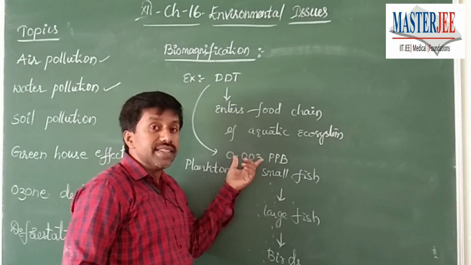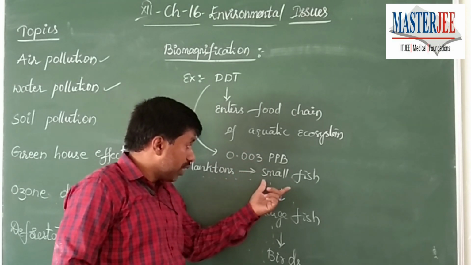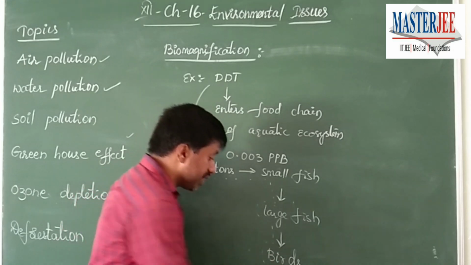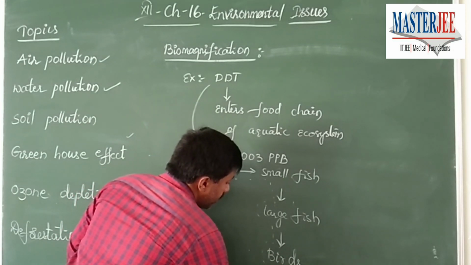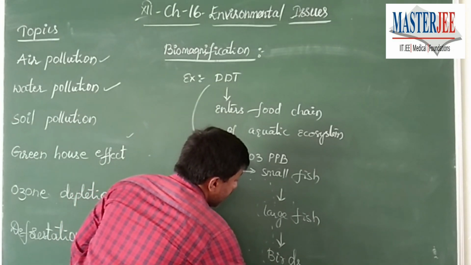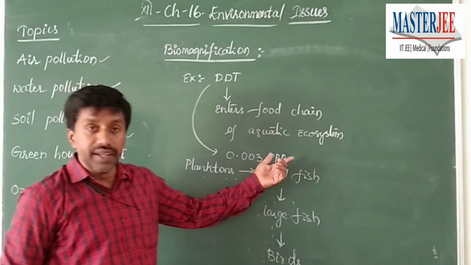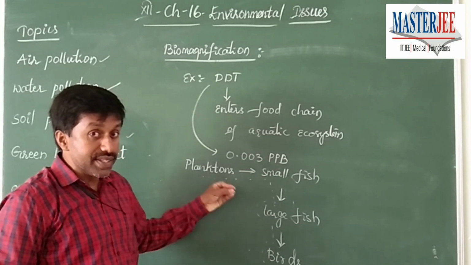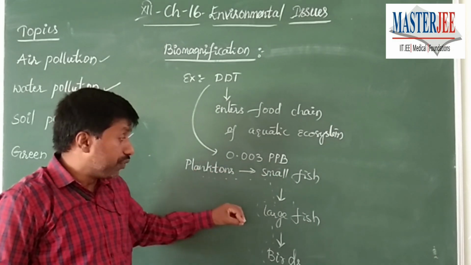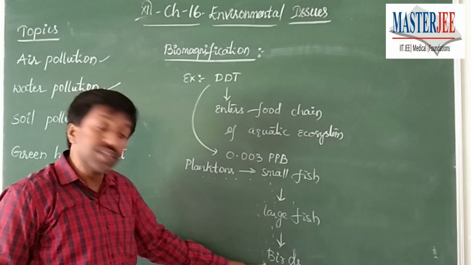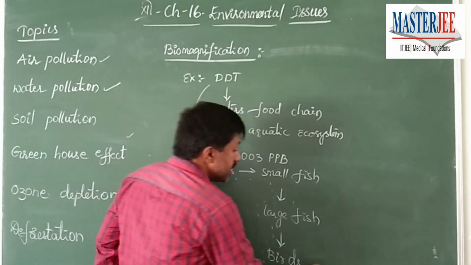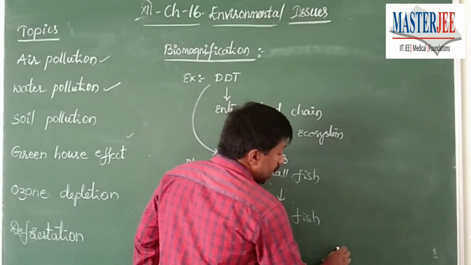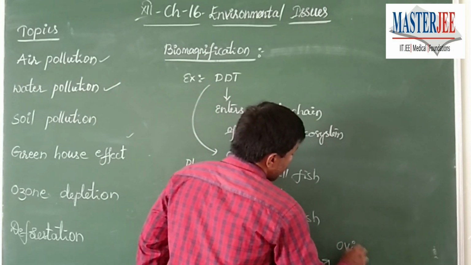Here the DDT concentration increases from one trophic level to the other. It will not stop anywhere, and finally the concentration in the birds is going to be 25 parts per million. Understand that the concentration started with billion and increased to million, which indicates an increase in the concentration of this pesticide through the food chain, and finally higher concentration is seen in the birds. Now, how is this going to cause damage to the birds? The birds, while laying the eggs, being oviparous,